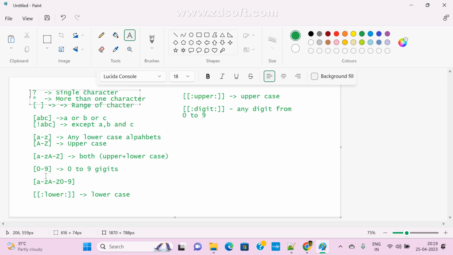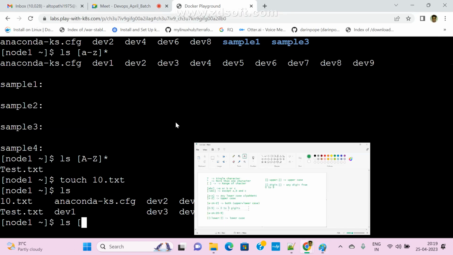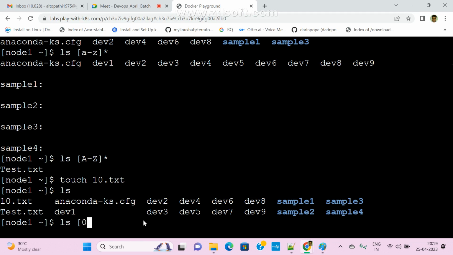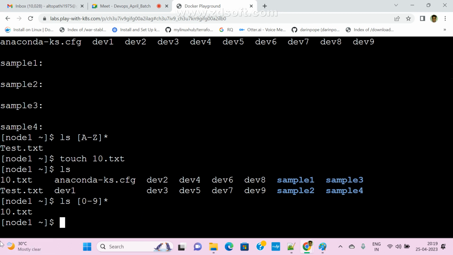0 to 9. Already here I applied 0 to 9 digits, right? Now 0 hyphen 9, next star, whatever it may be. Now see here, I don't want other file names; the file names should be number related files. In that case we can use this.